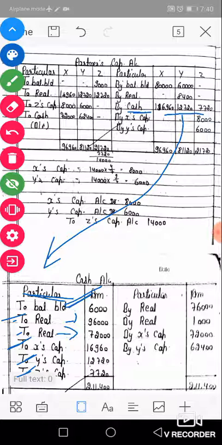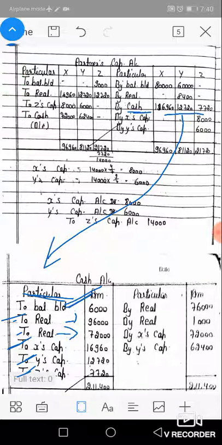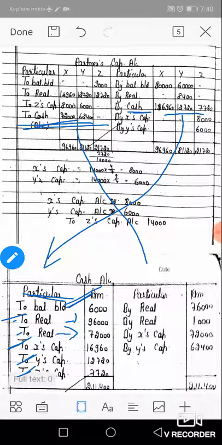Okay, come to the CR side. Only a single entry of payment to partners, 72,000 to X and 62,400 to Y, and these entries are transferred to the credit side. Payment side is credit and debit side is received. So by X and by Y, 72,000 and 62,400.